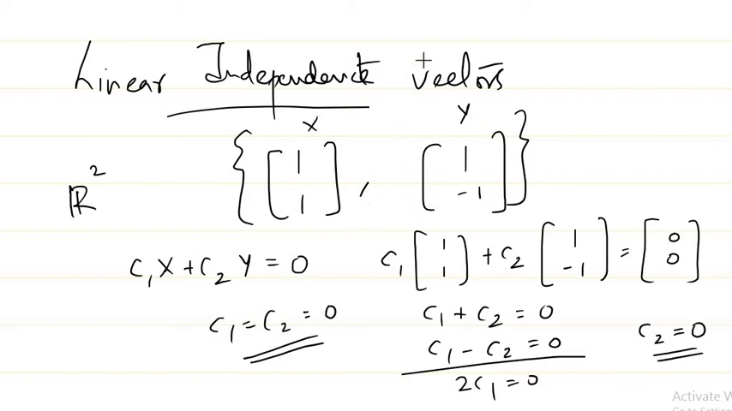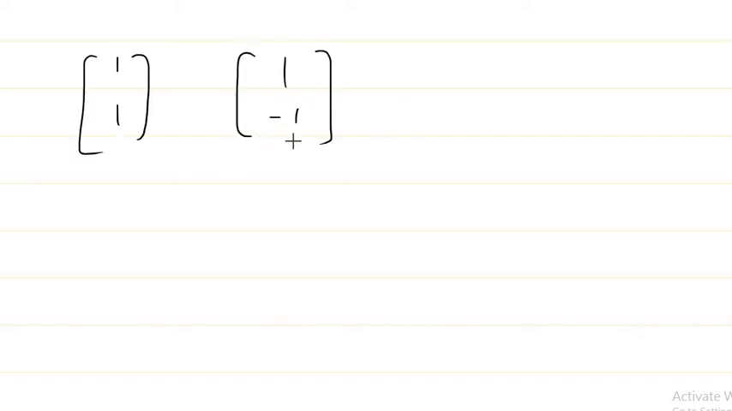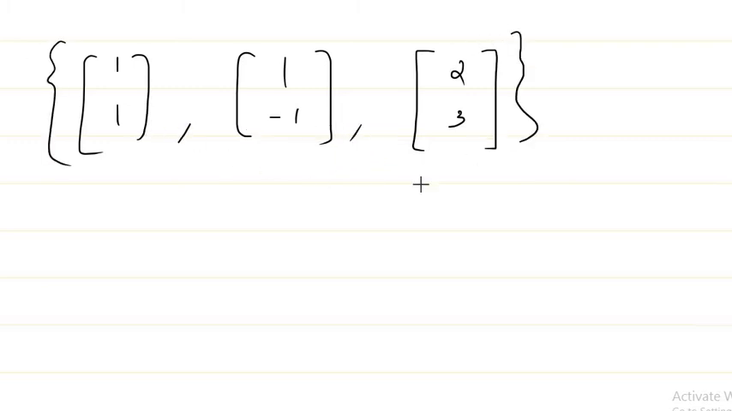So how many linearly independent vectors do you think we can find in R2? Suppose you think of one vector (1, 1), another vector, say (1, -1), which we have taken, we know these two are linearly independent. Let me take one more vector, (2, 3). Okay, so my question is whether this forms a linearly independent set.